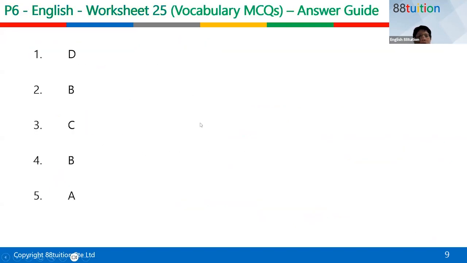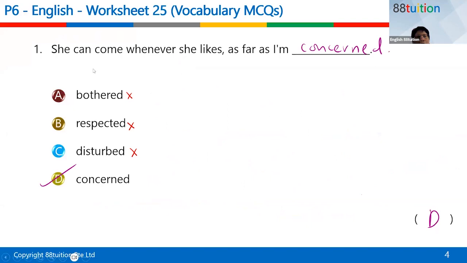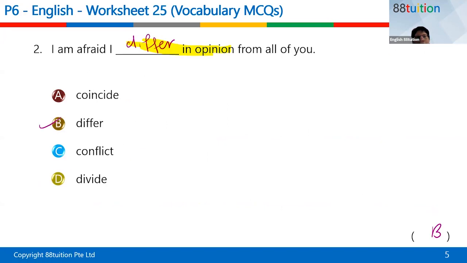Okay, for those people who just came in, these are our answers. Okay, D, B, C, D, A. All right, so I go through just very quickly for those people who just came. All right, she can come whenever she likes, as far as I'm concerned. That's D. The next one, I'm afraid I differ in opinion from all of you. That's B.